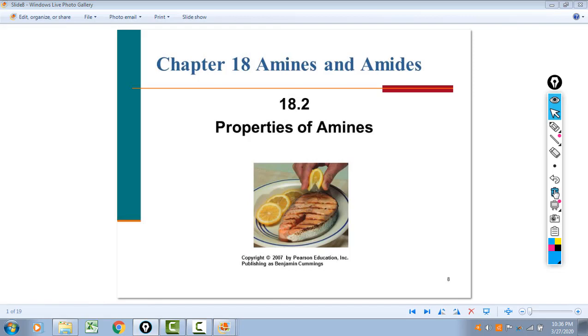So we talked a bit about the classification and naming of amines. Now we should talk about the physical properties of amines, the boiling point and melting point and so forth.